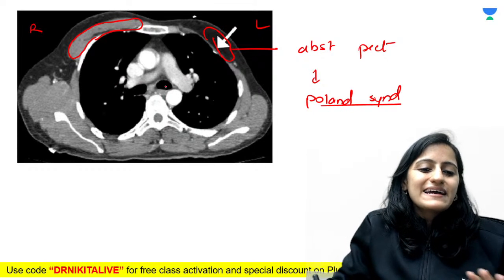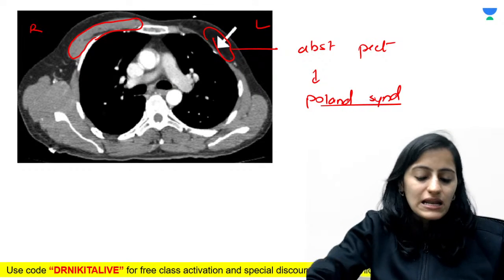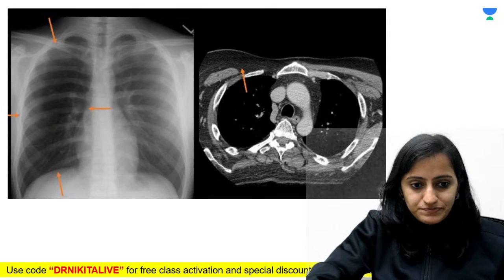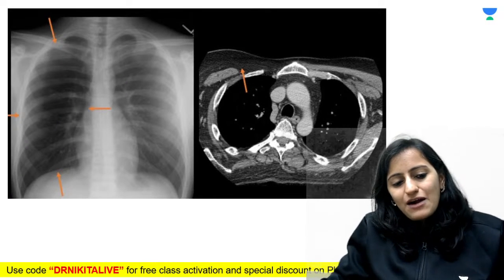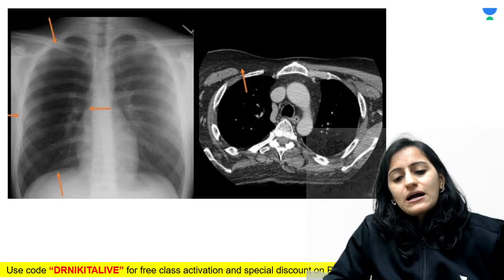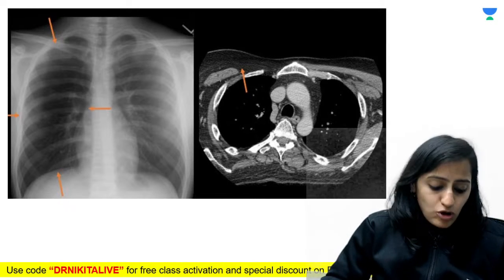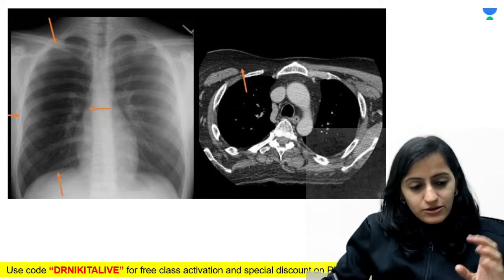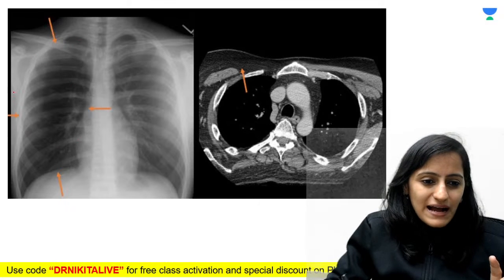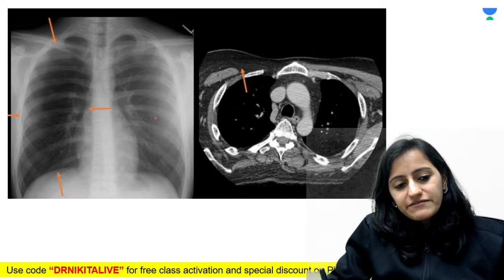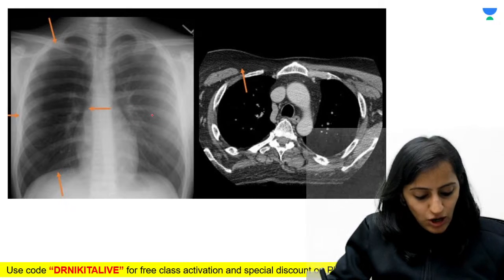Why don't we see the white and black difference? Because this is not the lung window. Okay, not the lung window. Look at this one. Now you will see the difference in the white and black appearance. What do you think is the cause of the white? You can see the right side is blacker as compared to the left side. What do you think is the cause?